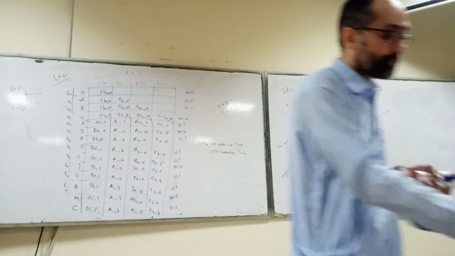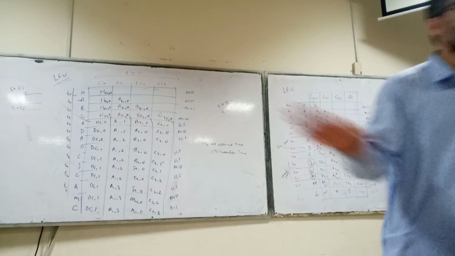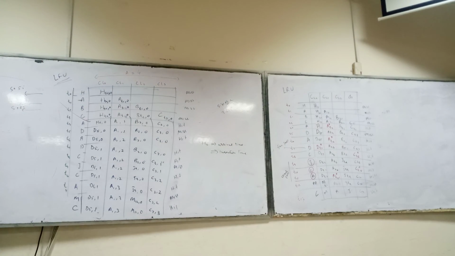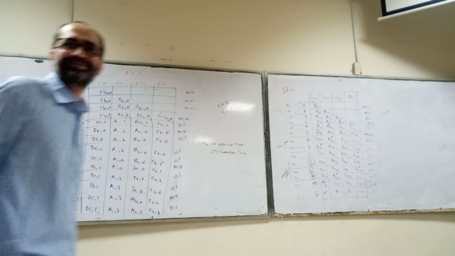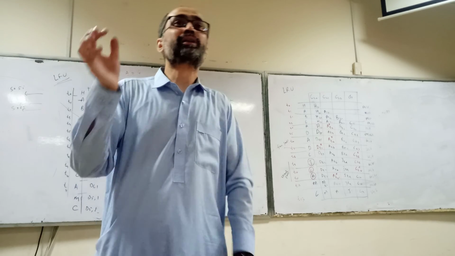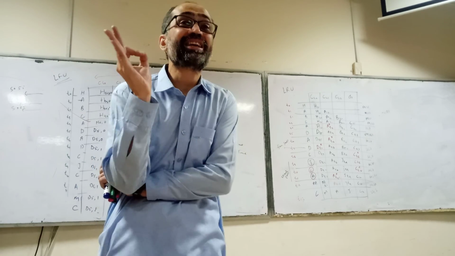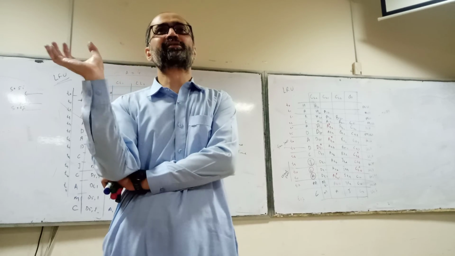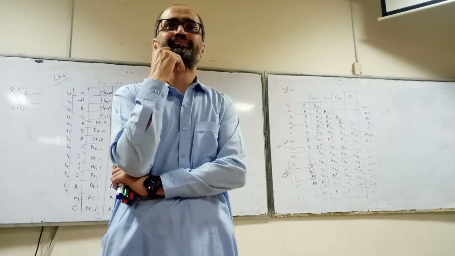Okay. Now there is another policy, called the random policy. What about the random policy? Just remove any block. It may replace any block. It may be the least frequently used one. So the random policy is the very simplest policy. It just chooses a block at random.